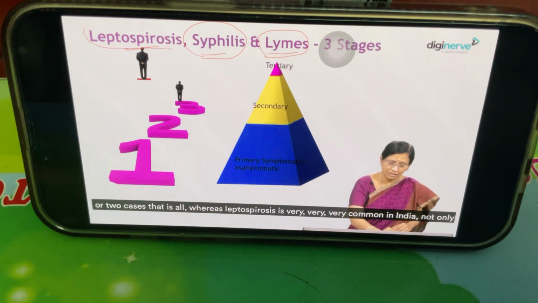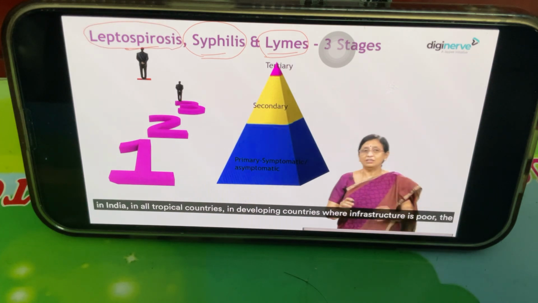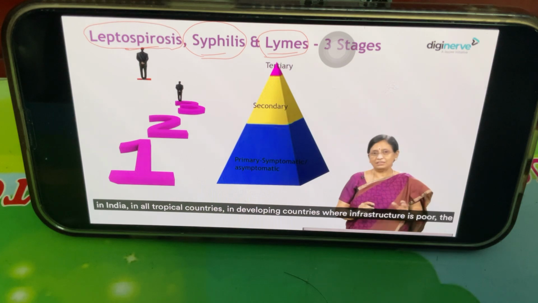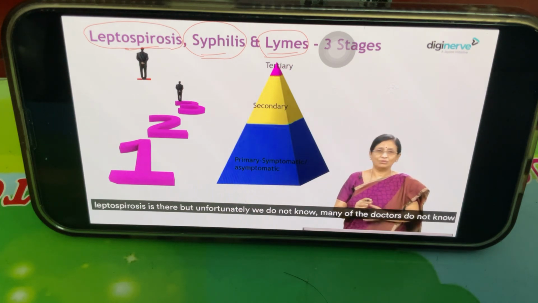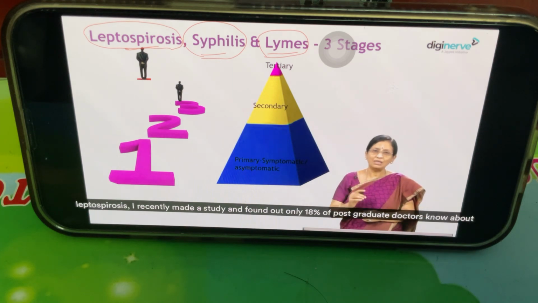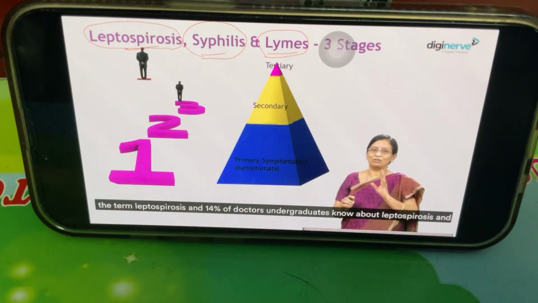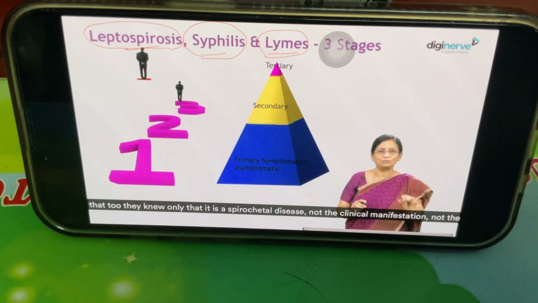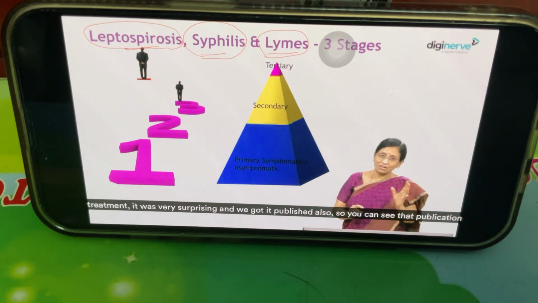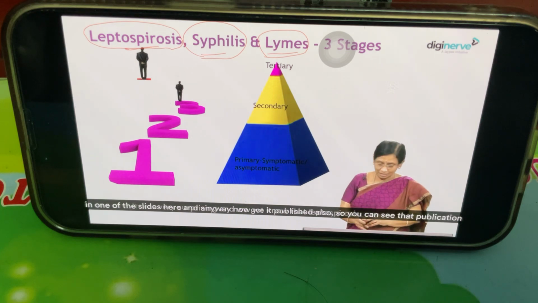Whereas leptospirosis is very common in India. Not only in India, in all tropical countries, in developing countries where infrastructure is poor, leptospirosis is there. But unfortunately, we do not know. Many of the doctors do not know leptospirosis. I recently made a study and found out only 18% of postgraduate doctors know about the term leptospirosis, and 14% of undergraduate doctors know about it, and that too, they knew only that it is a spirochetal disease. Not the clinical manifestation, not the treatment. It was very surprising, and we got it published also. So you can see that publication in one of the slides here.